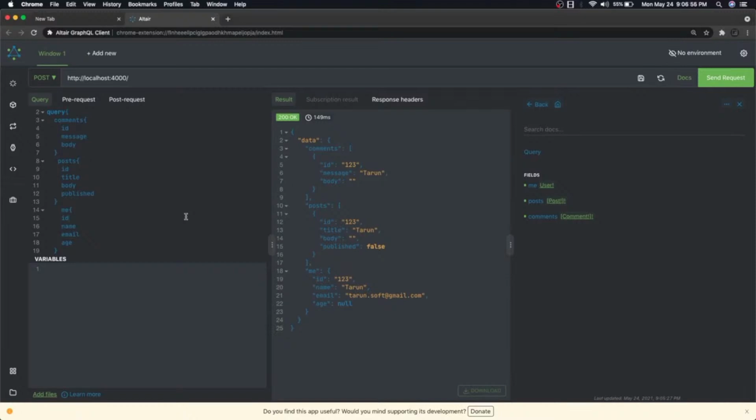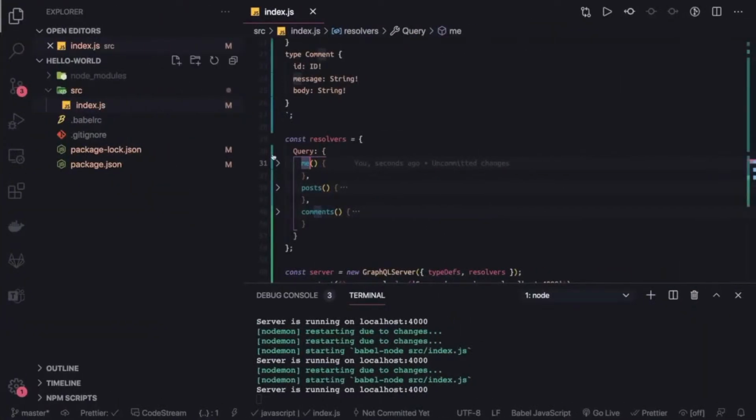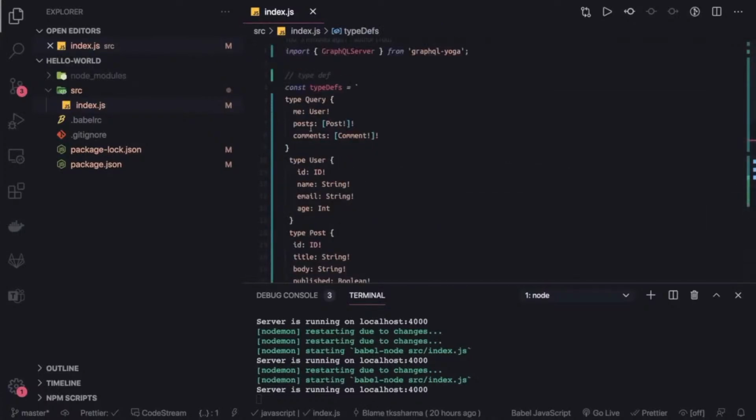Currently it's just a mock data JSON response on the comments and on the posts, and on this query we are returning it. So based on that we will also define our type definitions. Currently we are passing these, but now we can change our query definitions. We can say, okay, we have users, and here you can pass the query as an input, which is of type string, and we can do the filter, and then I'm going to return all the users matching this particular criteria, and this is required.